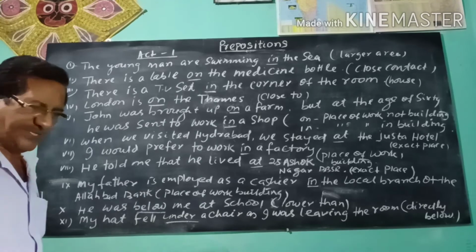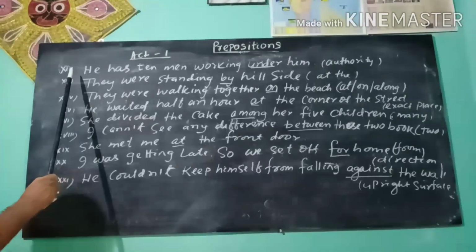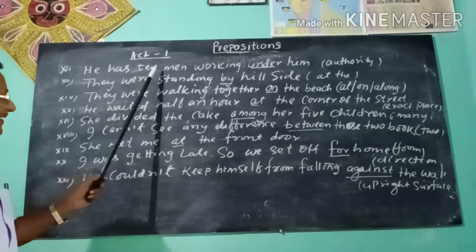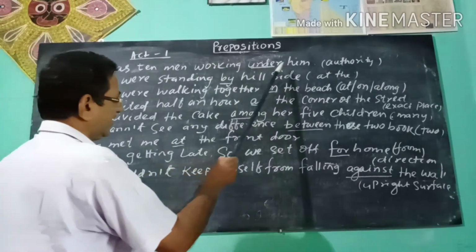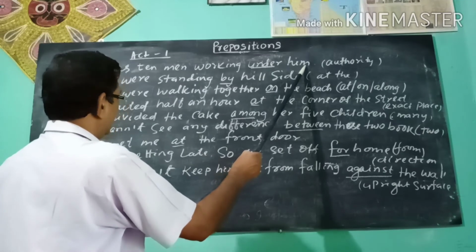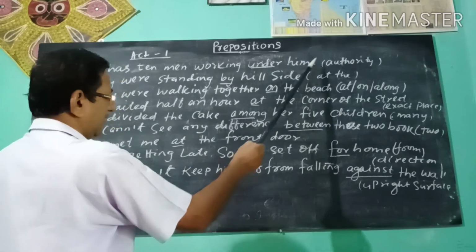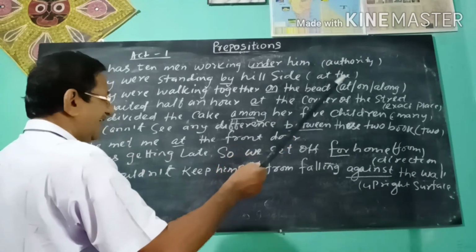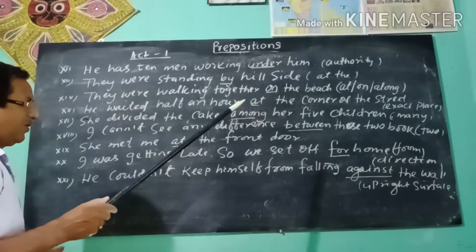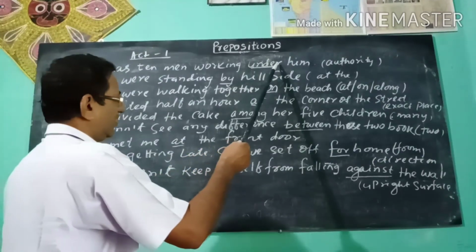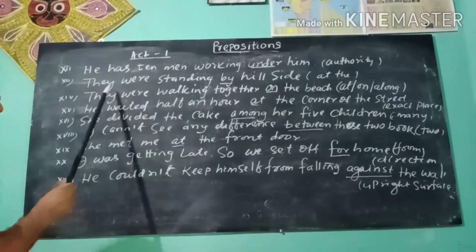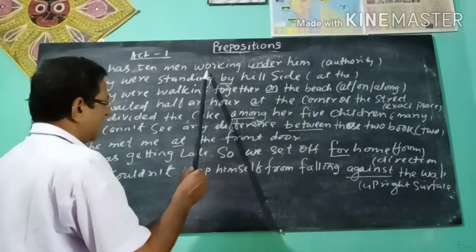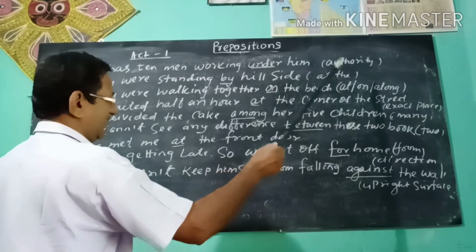So, next we see another example. He has 10 men working under him. Here it shows authority. Under means under him, in his authority. They were standing by the hillside. By hillside. It is at the hillside, the exact place.